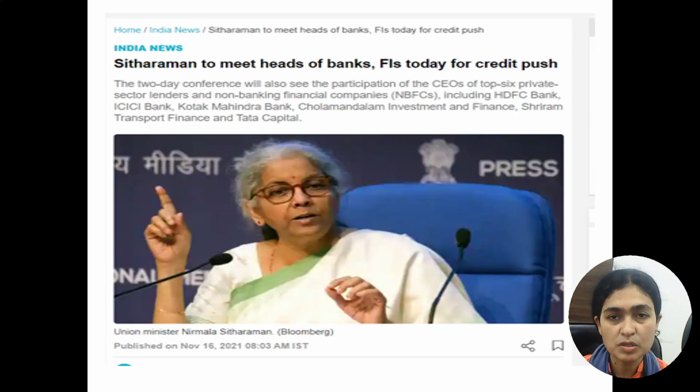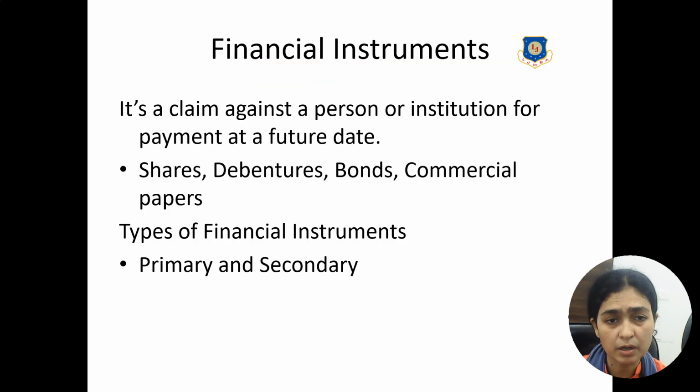This is a basic news item which talks about how financial institutions are important for the financial system. This news is basically about the times when the financial institutions were not lending because of COVID fear. And Nirmala Sitharaman, that is the FM, herself made a statement that as COVID is over now, financial institutions should start pushing credit growth for having better growth and development in the country.